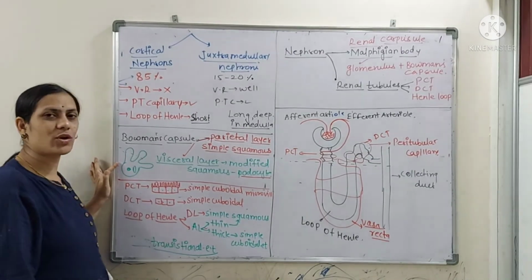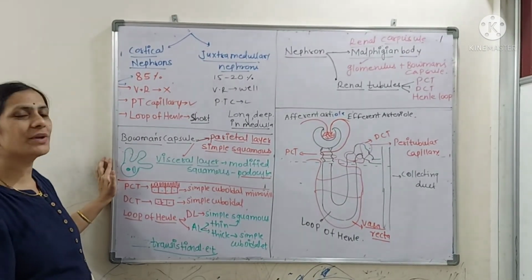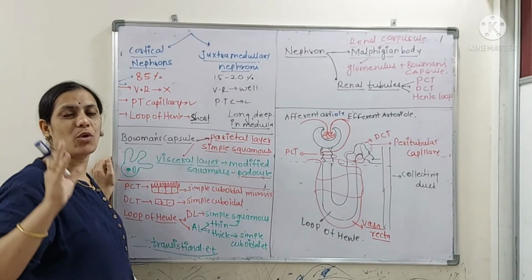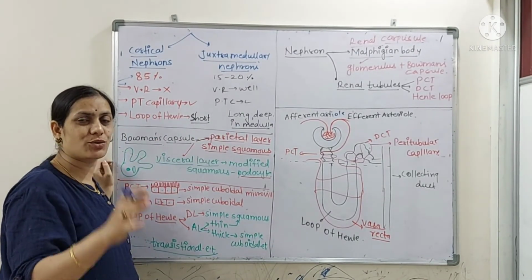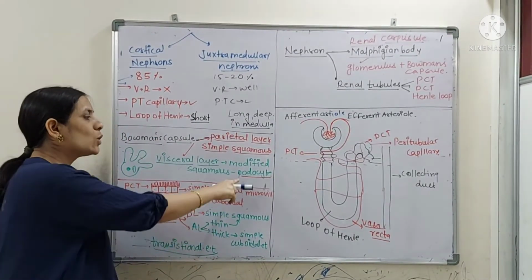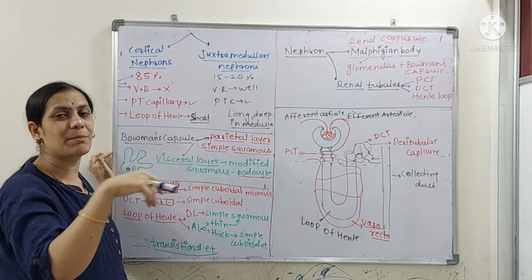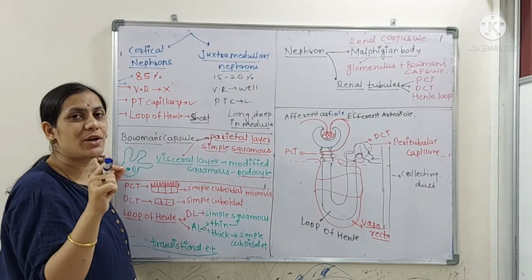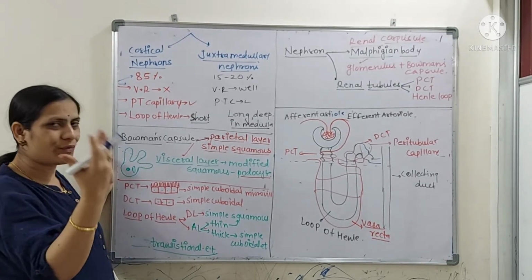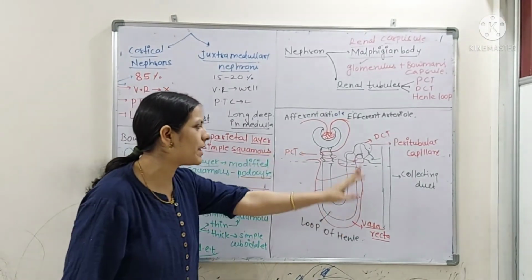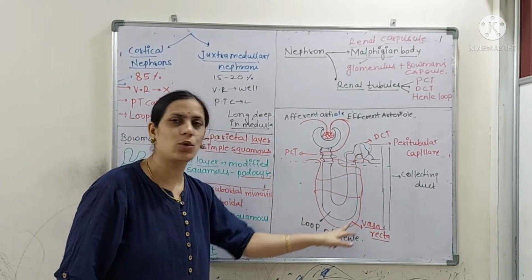See, here I have drawn one small rough diagram. Please remember, the Bowman's capsule's visceral layer has modified epithelial cells known as podocytes, which have finger-like projections. They wrap over the fenestrated endothelium. We will check the filtration membrane again. Then you get the tubular parts, PCT, DCT, and the loop of Henle.